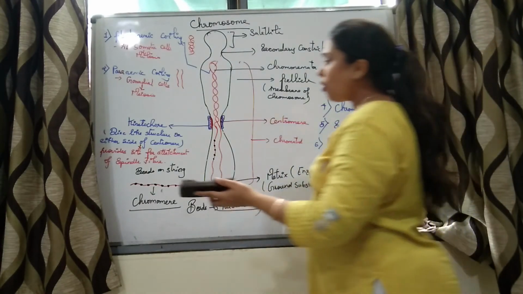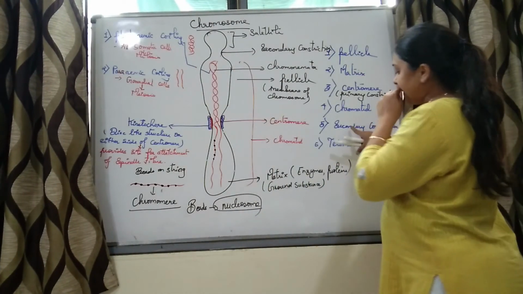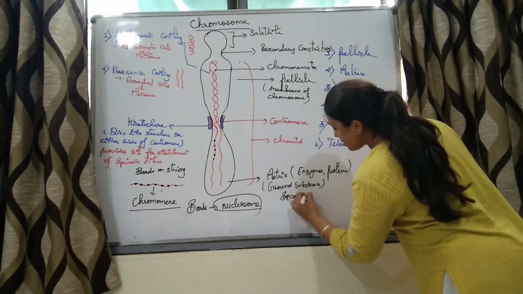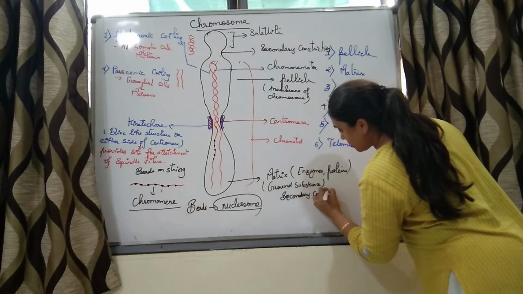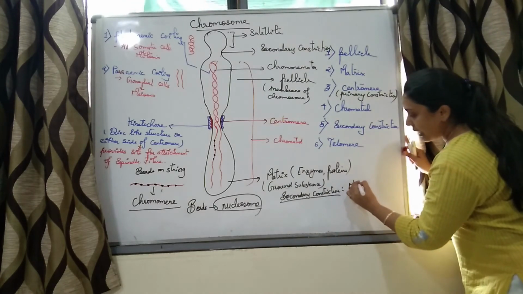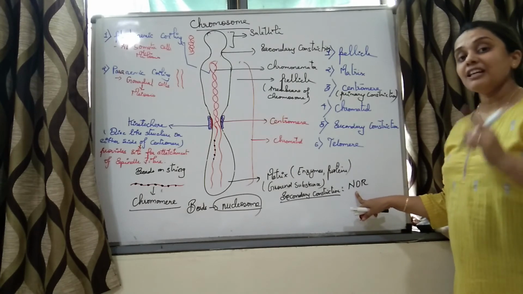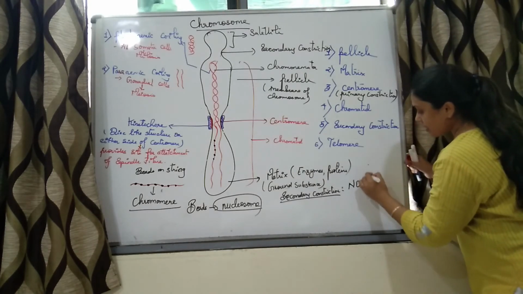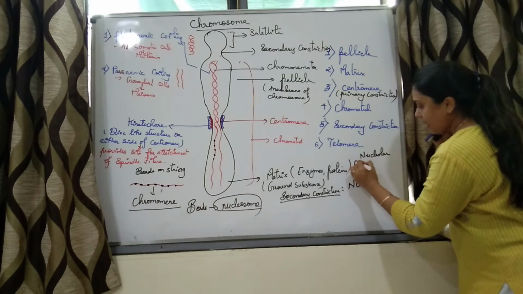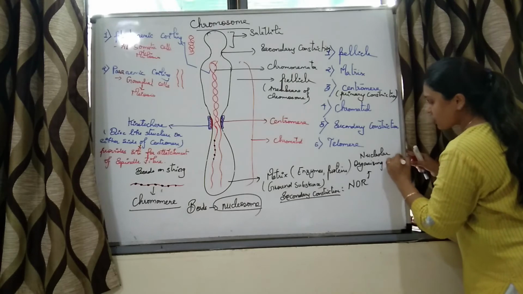Now, what is this secondary constriction? Secondary constrictions are nothing but NOR. This we have studied when we studied the nucleolus. It is the nucleolar organizing center or region, right?